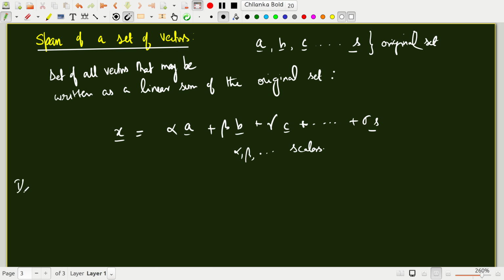Then when you do this, if x becomes 0 for some choice, so you have to consider all choices of alpha, beta, gamma.